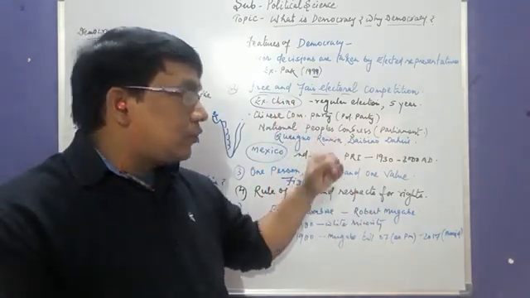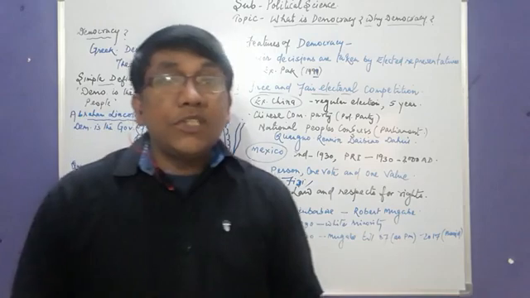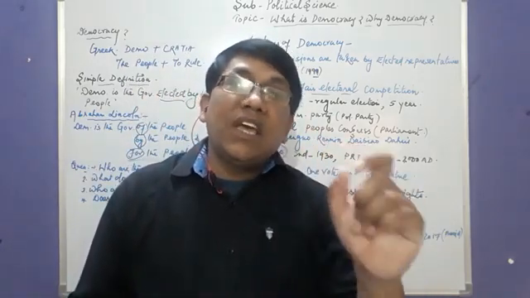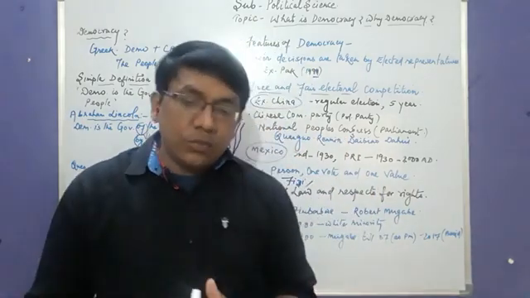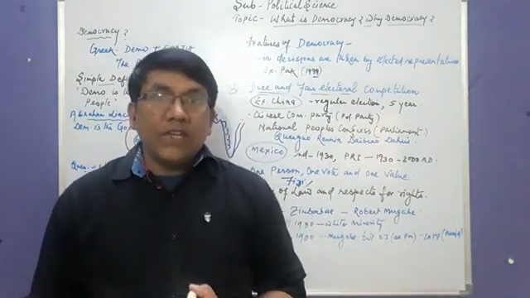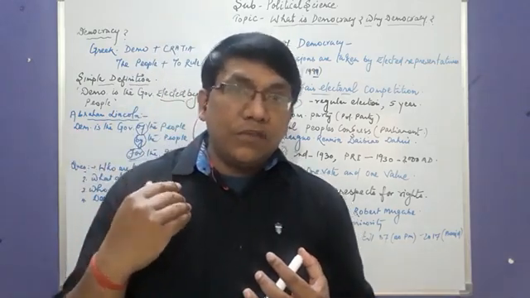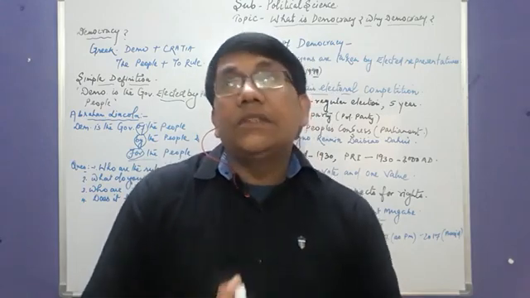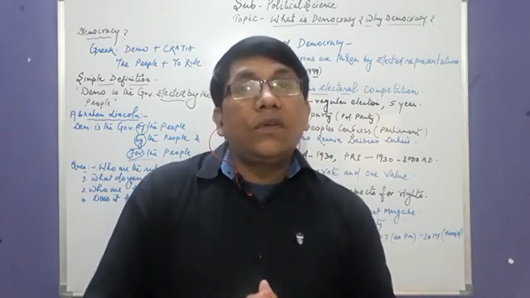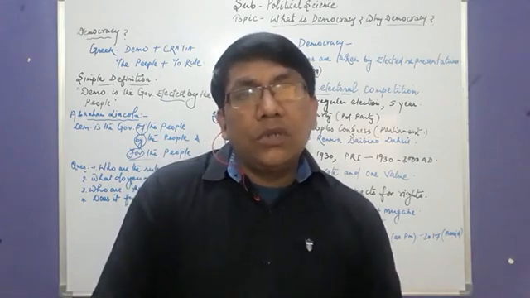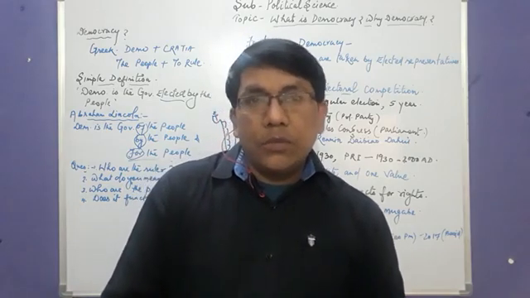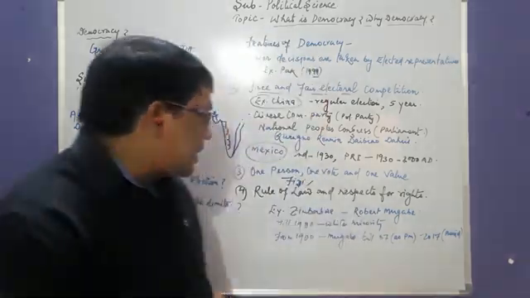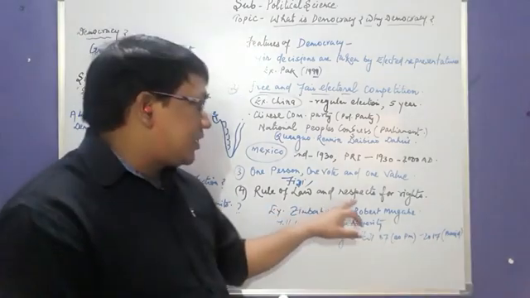In Saudi Arabia, women have no right. In Fiji, the Indians have less value for their votes. They have the right to vote, but the value is very low compared to the Fijians. In a democracy, each adult citizen should have the right. If such rights are not given in any country, we can't consider such a government democratic.